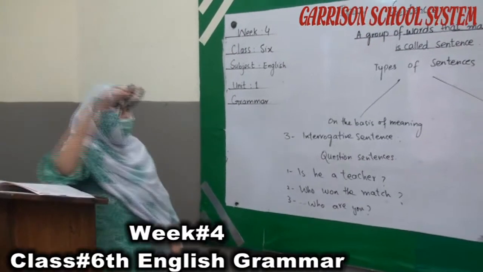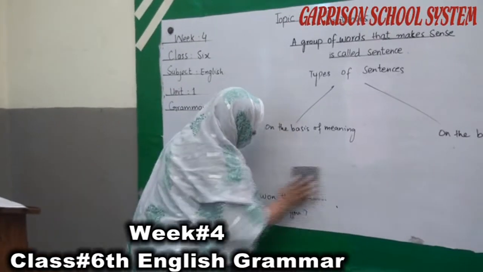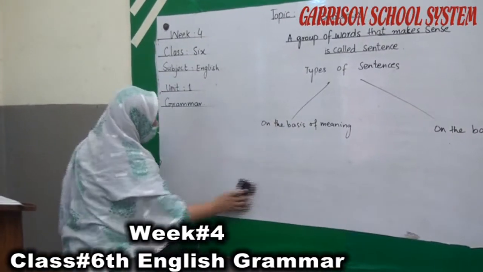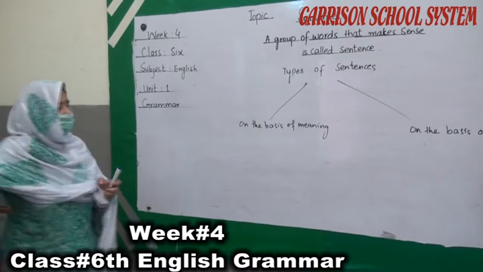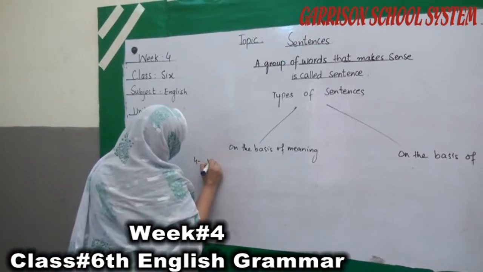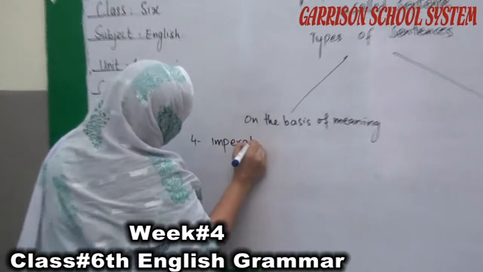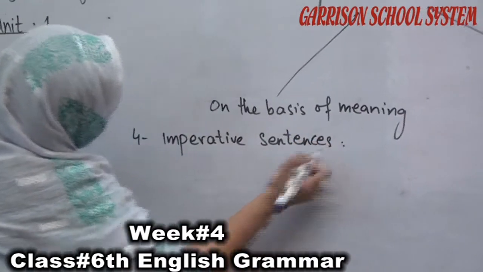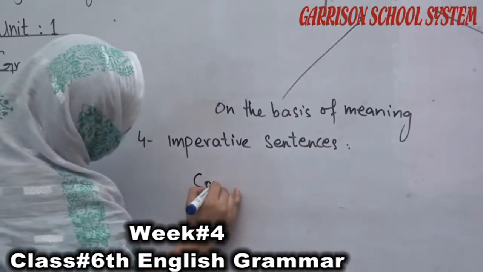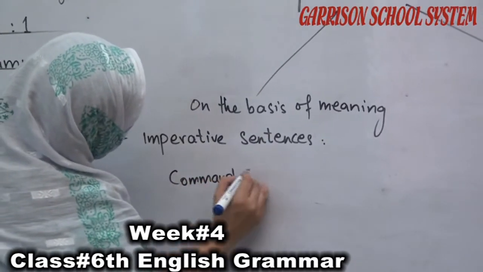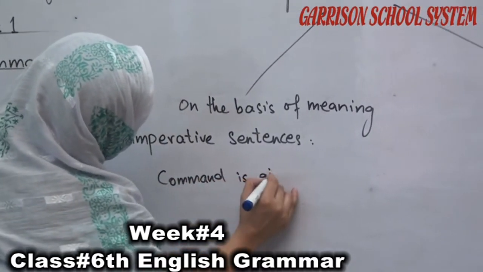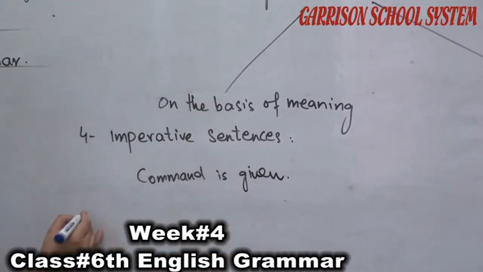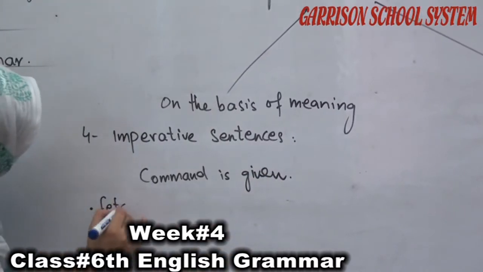So now coming to the fourth one, that is imperative sentences, in which a command is given. In these sentences, command is given. For example, fetch me a glass of water.